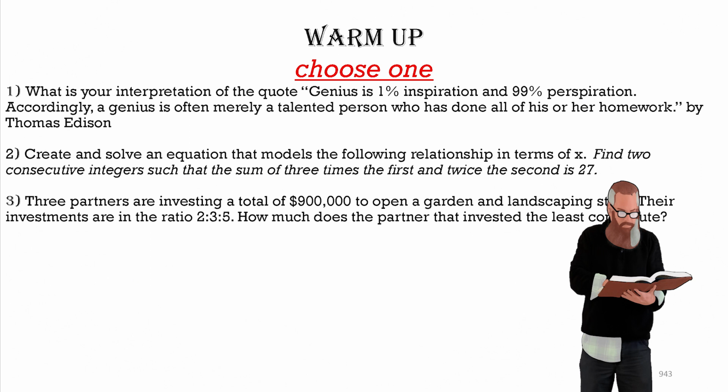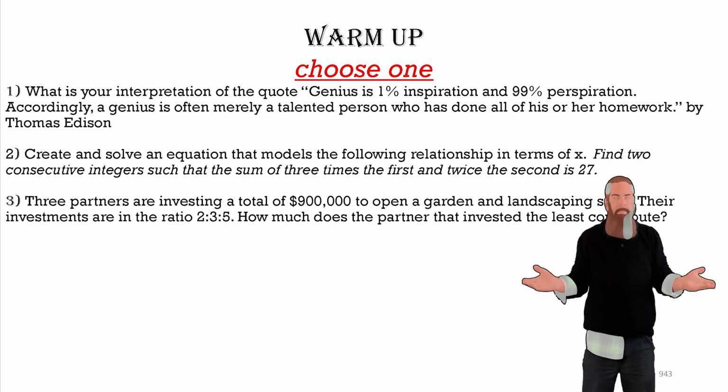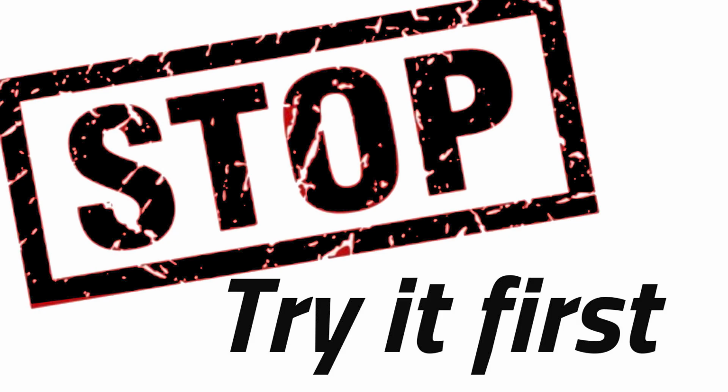Now, 3 partners are investing a total of $900,000 to open a garden and landscaping store. Their investments are in the ratio 2, 3, 5. How much does the partner that invested the least contribute?